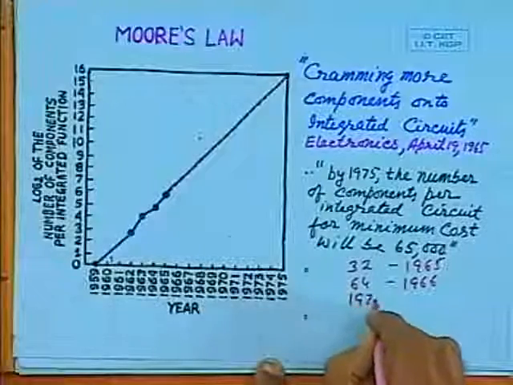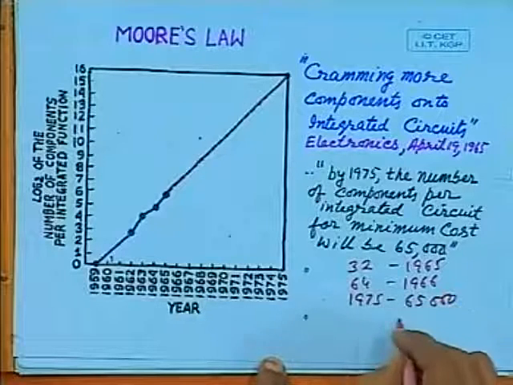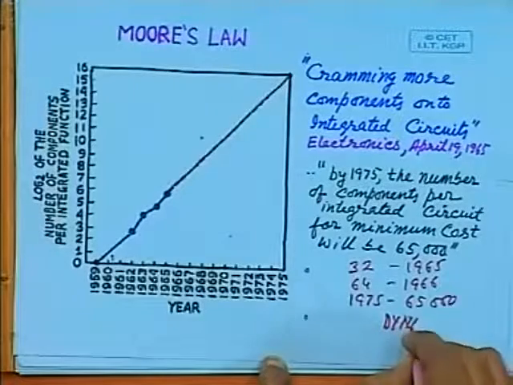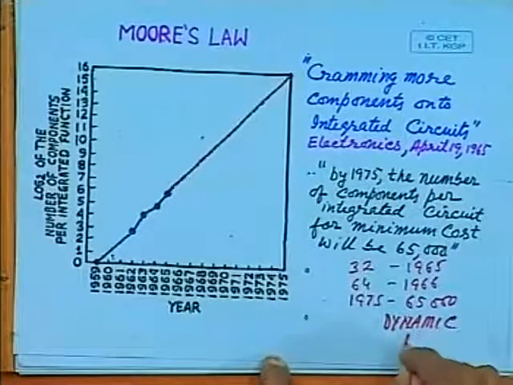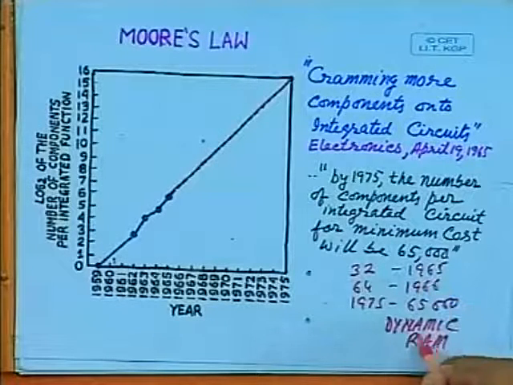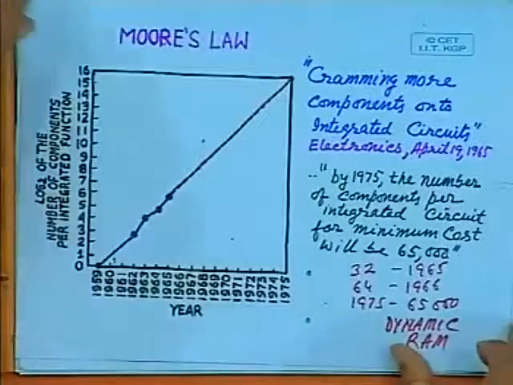That means after 10 years he found that his prediction was satisfied, and in those days in 1975, a 65,000 transistor dynamic RAM was in production. So dynamic RAM was in production, so that prediction came true.